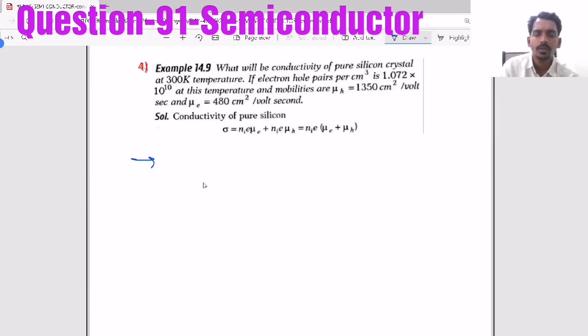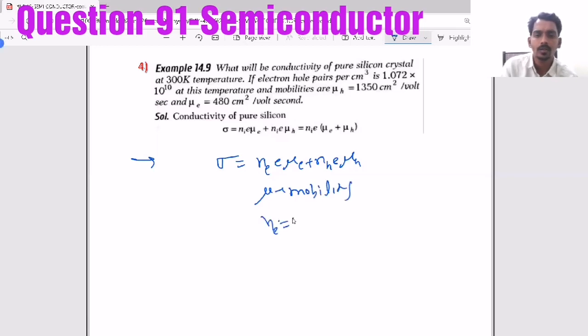Now, what will be the conductivity of a pure silicon crystal at 300 Kelvin temperature? See, they are asking about conductivity. The actual formula for conductivity is Ne e mu E plus NH e mu H, where mu is mobility.